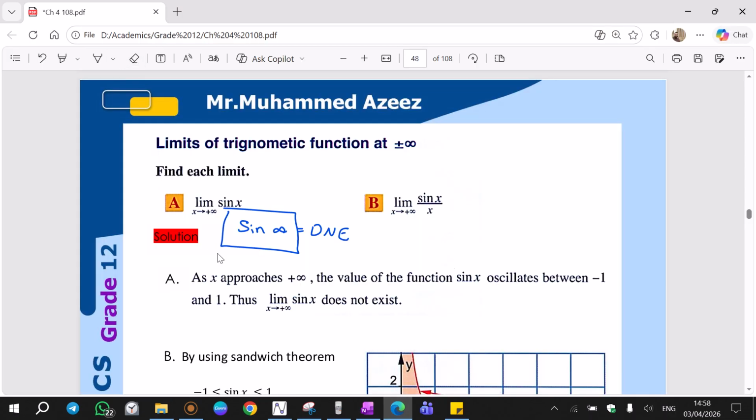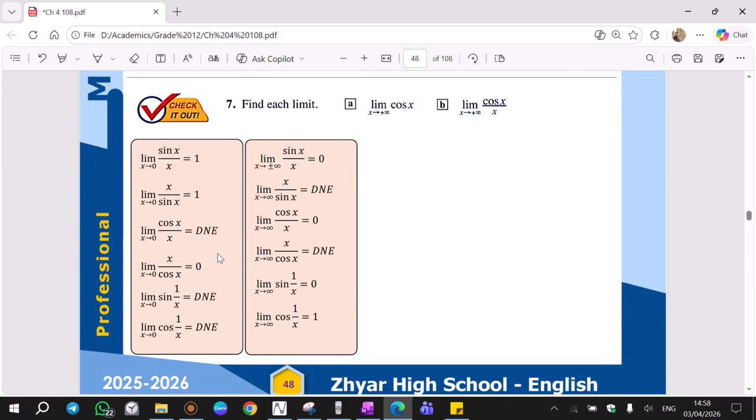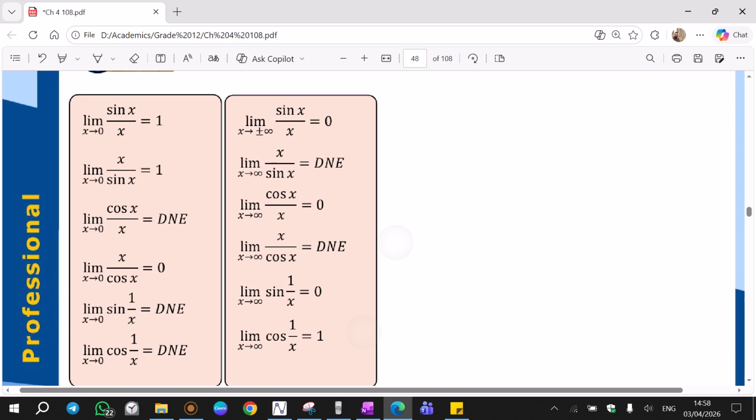Now let's solve more questions in this section. Here I wrote you the limits. The limits on this side that are approaching 0, these are chapter 2 limits, and these are chapter 4 limits. These are the most common questions in exams and in the book exercises. Sine x over x when x tends to 0. You know it will be 0 over 0, so we can use L'Hopital, result will be 1. Or you can memorize this as a rule, that's a special limit. Result is 1. If we flip it, x over sine x, it's the same, result will be 1.